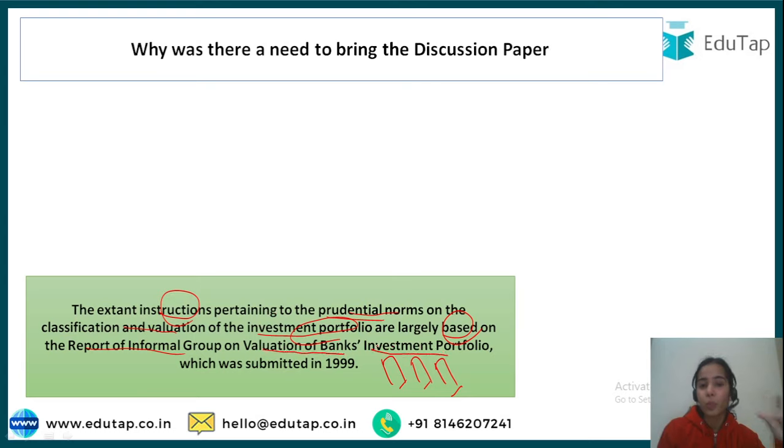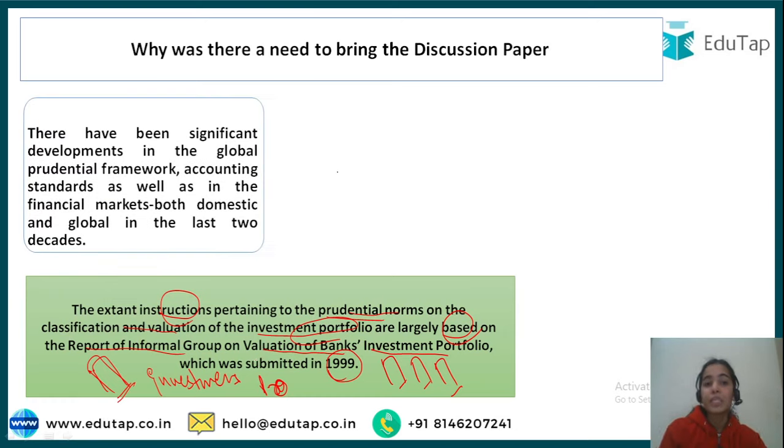This was the group that gave the report, and it was submitted in 1999. So you see that it was 21 years ago that this report was submitted. According to this report, the recommendations were taken and the prudential norms were defined on the investment portfolio of the bank, that the investment portfolio should be classified like this. So it was 21 years ago that such norms were made.